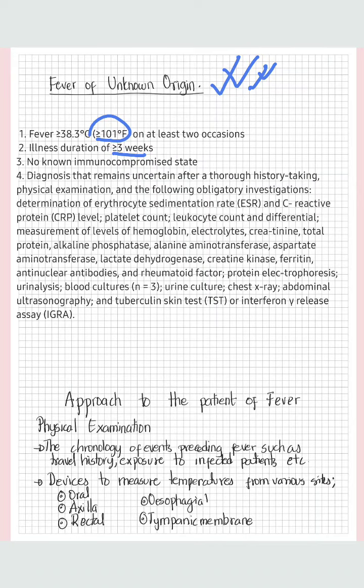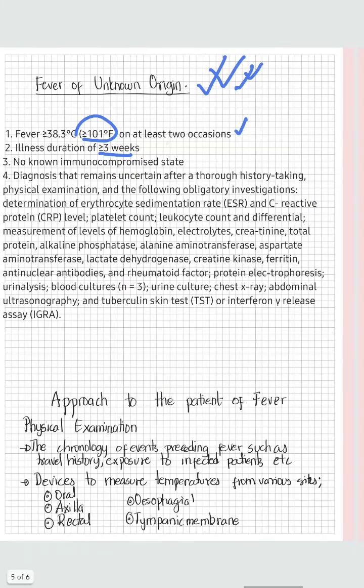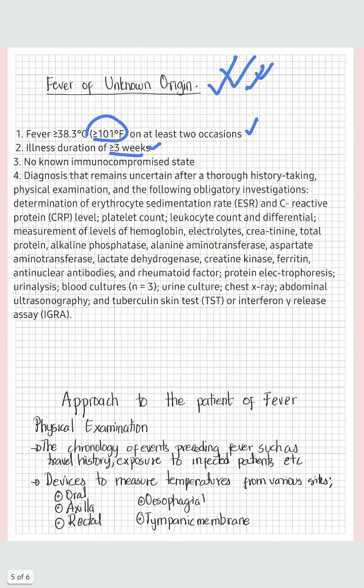So, the conditions for declaring a fever of unknown origin are fever greater than 101 degrees on at least 2 occasions, illness duration greater than 3 weeks, and no immunocompromised state. Also, the diagnosis remains uncertain after thorough history taking, physical examination and obligatory investigations. If we don't come up with a diagnosis, then that fever is a fever of unknown origin.